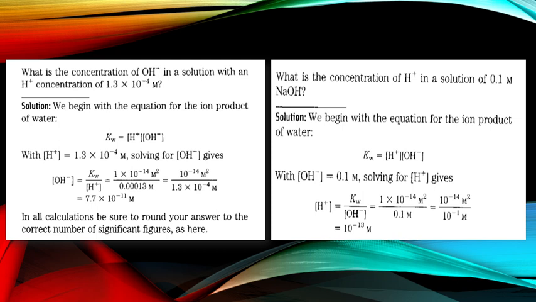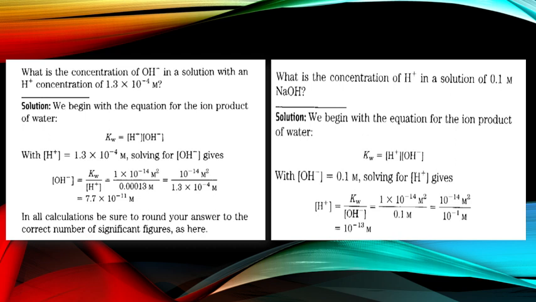By putting values in the reaction, we have to calculate OH-, so we write OH- equal to Kw upon H+. By putting the values we get 7.7 into 10 to the power minus 11 molar, and in the same way we can calculate for H+ ions.